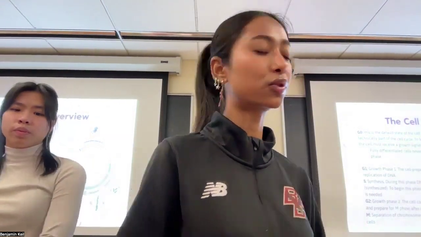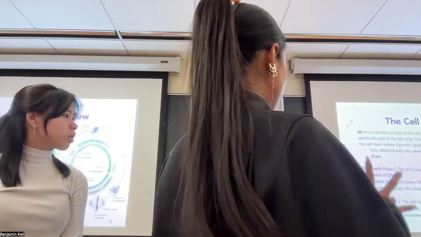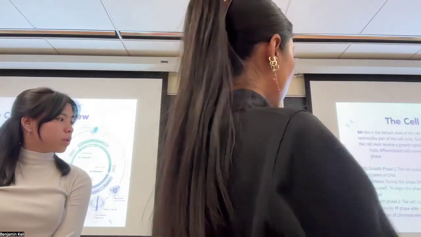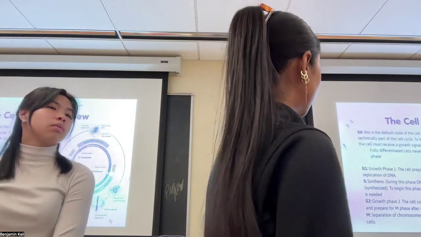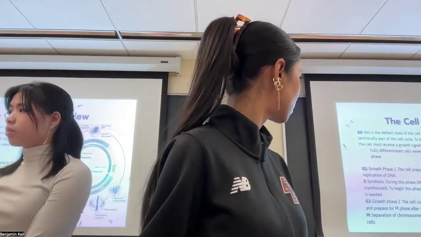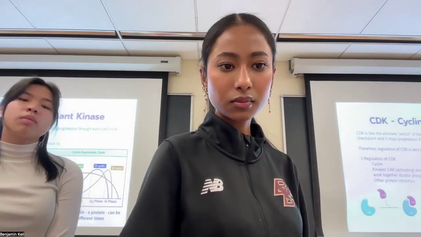And then M phase is where separation of chromosomes and division of the cell happens. Of course, we know that we have two chromosomes, and this is where the chromosomes are separated. You want to tell us?